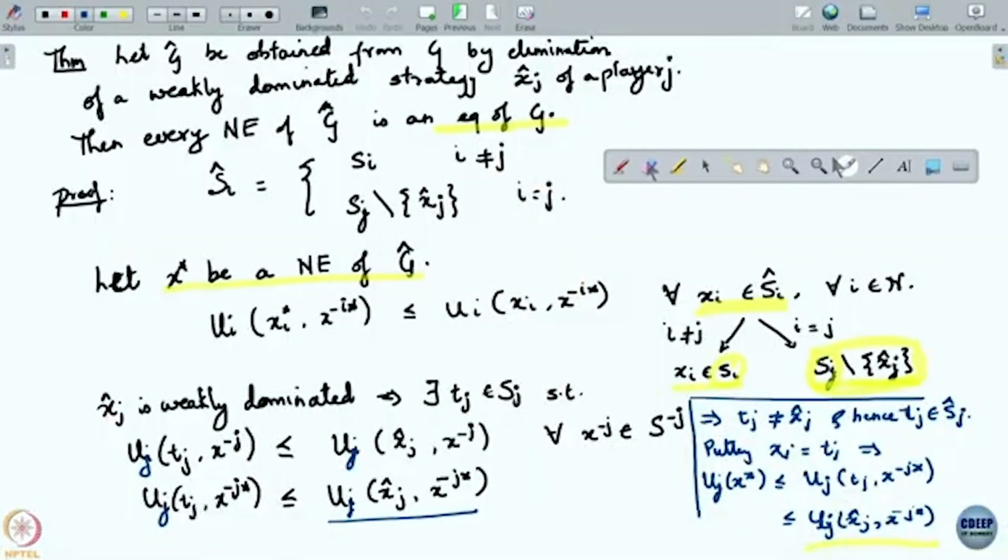So from here we can conclude that x star is a Nash equilibrium of G. What this is saying, again repeating, is that if you eliminate weakly dominated strategies, you cannot create new equilibria. You could eliminate equilibria, but you cannot create.